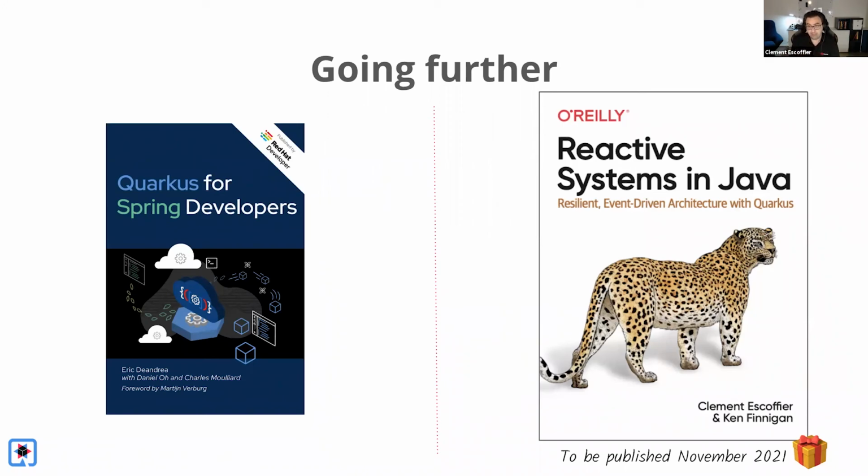The second one is a shameless plug. It's Reactive Systems in Java from myself and Ken Finnegan. It goes a lot deeper on the reactive side of Quarkus, how to build better distributed systems, how to build messaging and event-driven architectures with Quarkus. It will be published in November 2021, so it's a perfect Christmas gift for your whole family, children, spouse, husband, parents. Well, it fits everyone.